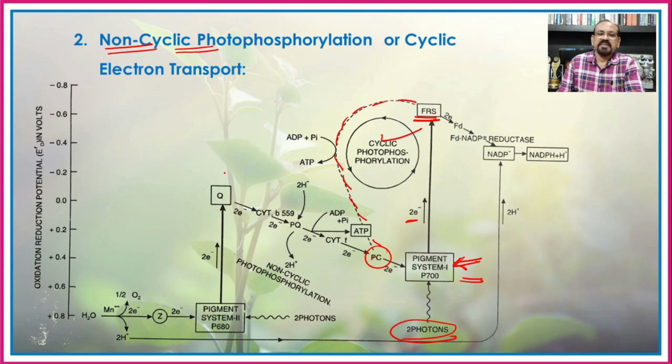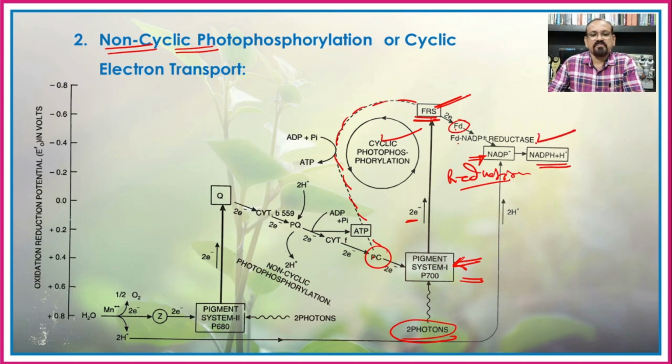But if from the ferredoxin reducing substance the electrons are absorbed by the ferredoxin, and from the ferredoxin they are absorbed by the NADP, there is a reduction of the NADP into NADPH2 through an enzyme, the ferredoxin NADP reductase.